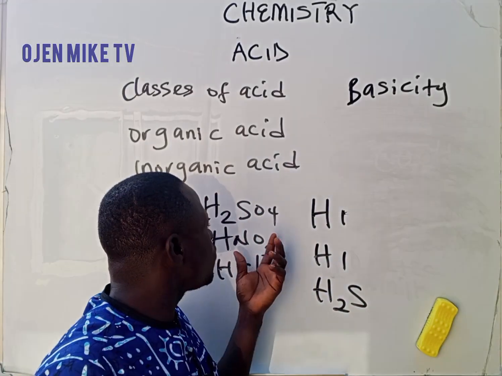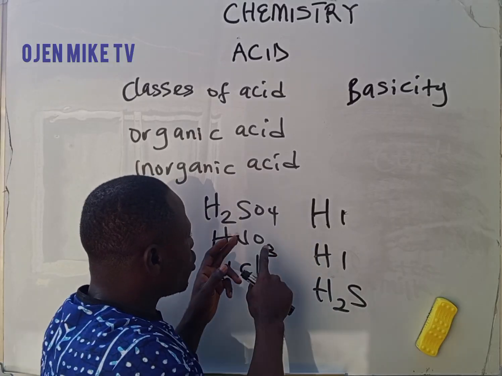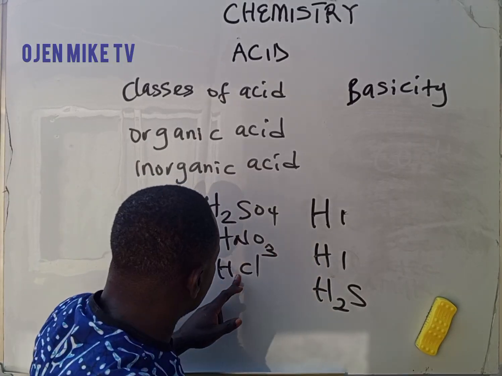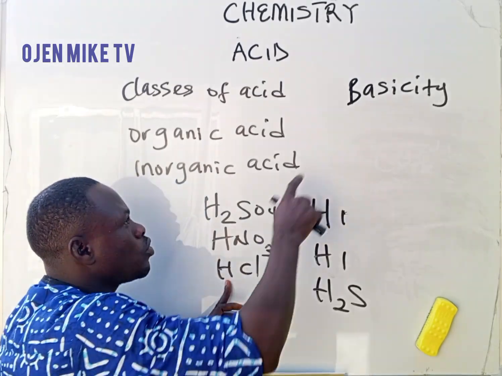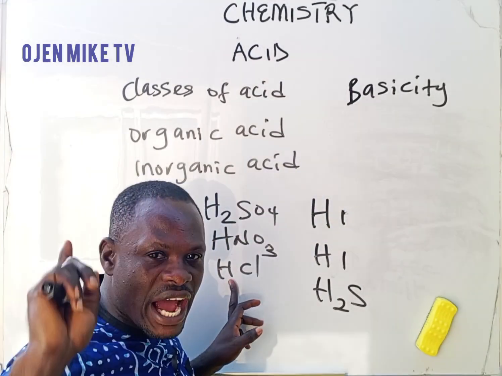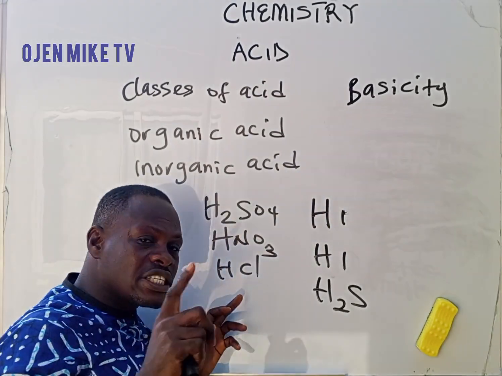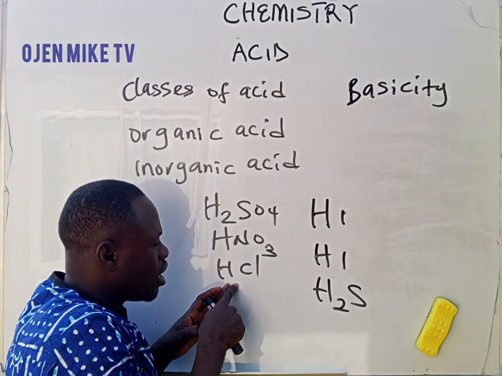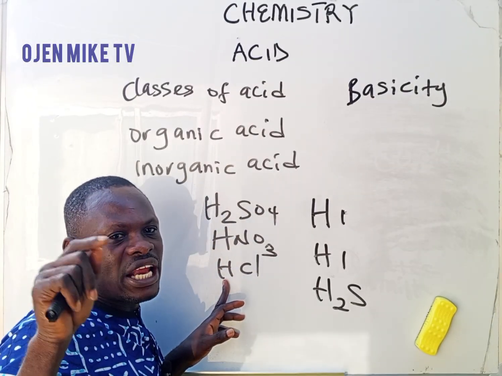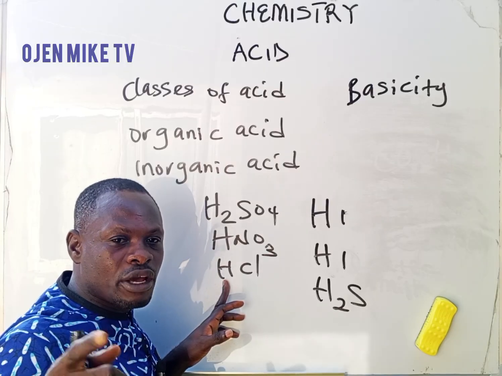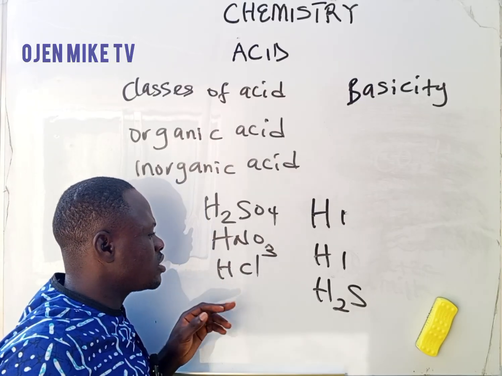The number of replaceable hydrogen ions present in a molecule of an acid is what we call the basicity of an acid.